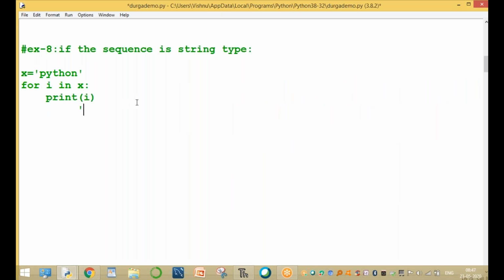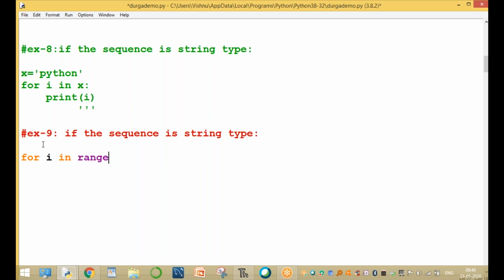For example, ninth example: if the sequence is string type. For example, for I in range... no, range. For example, directly a string. Here we are using the x variable, x means, for example, Python. Here I in example, here we are using my name, Srinivas. Colon symbol, directly string type, print of I.